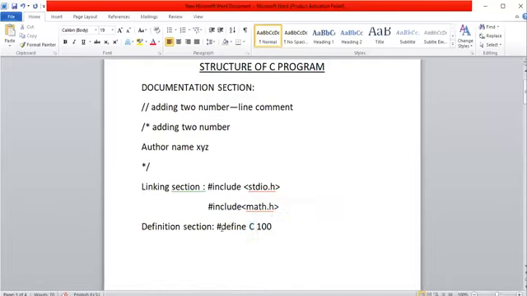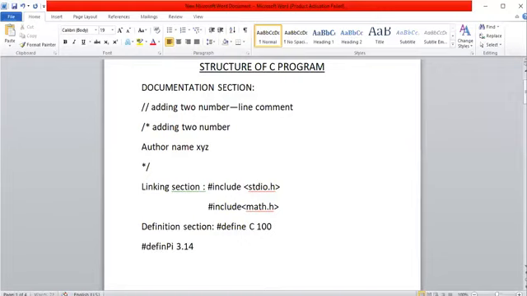Wherever C appears in the program, the compiler simply substitutes the C value with 100. Or suppose you use the pi value. What is the pi value? 3.14 something.